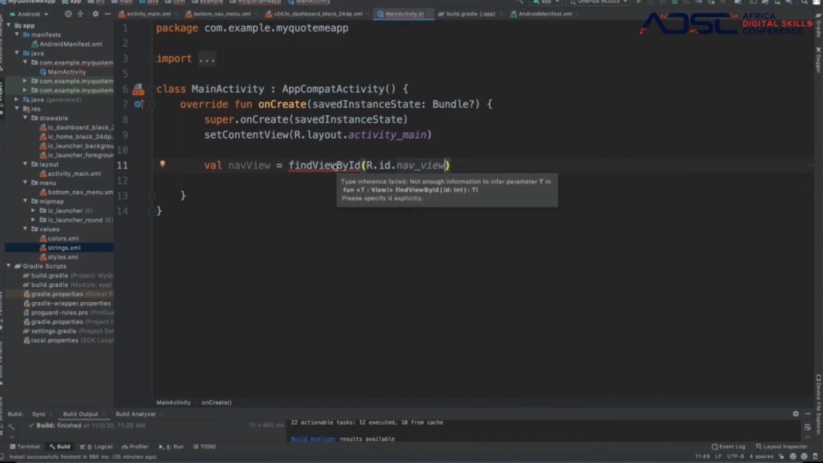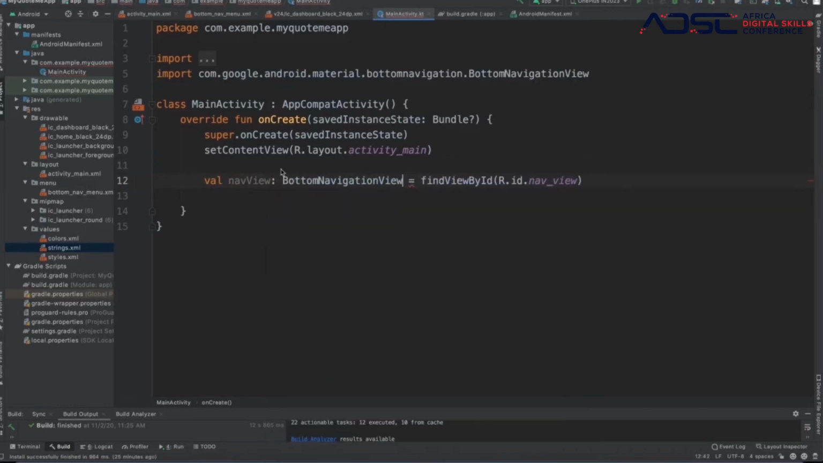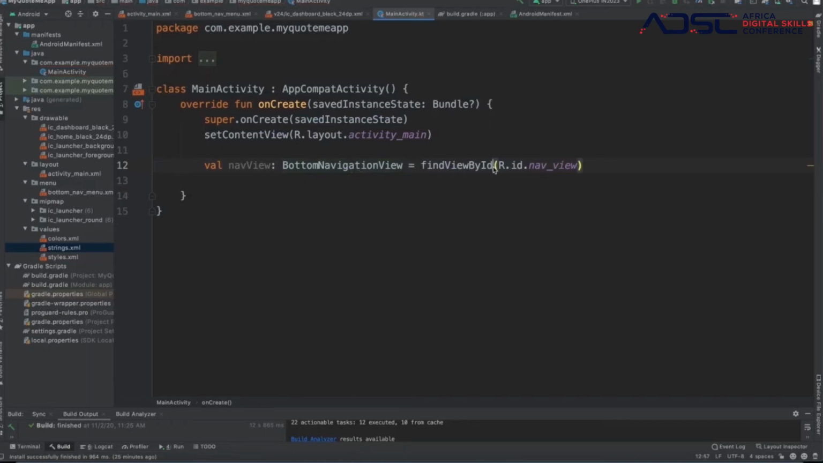it is complaining about something. So we need to know what it's complaining about. It's complaining that it needs to be a bottom navigation. We could either add it here, boom, and then the complaint goes away. And then when we click on the bottom navigation, it needs to show something.